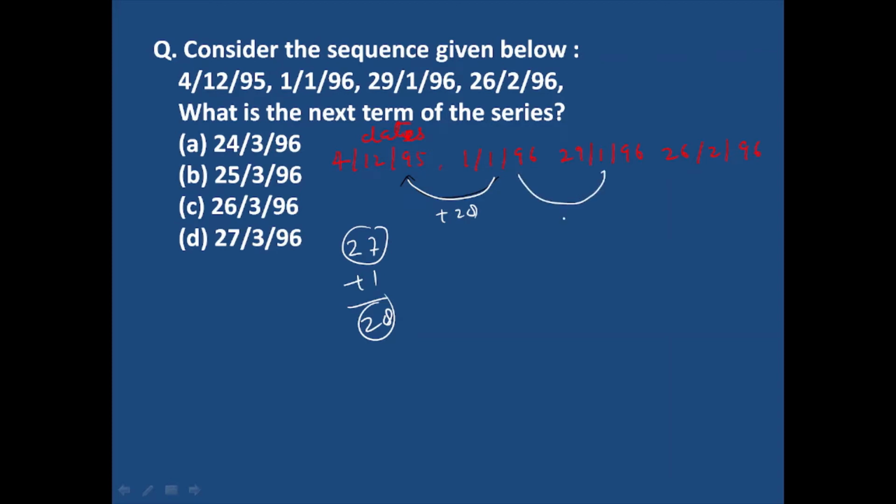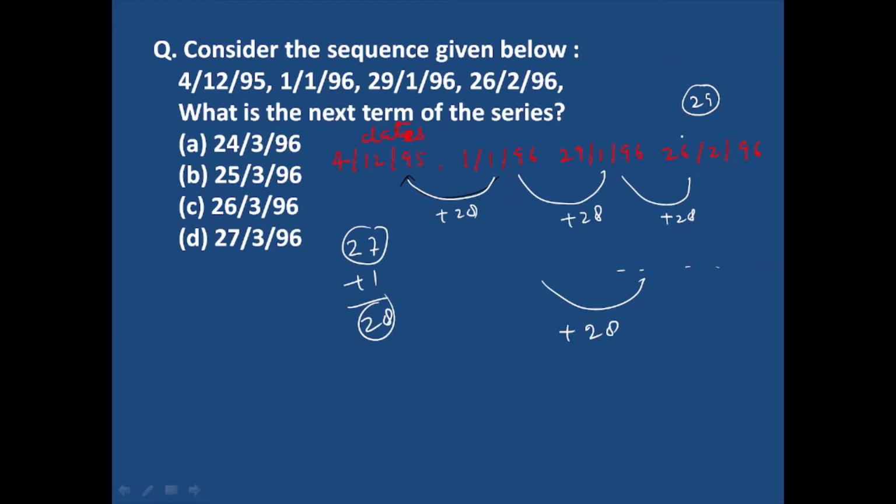Now this will also be difference plus 28. This is also plus 28, and the next date will be plus 28. So here this is 26th of Feb 1996, and you know 1996 is a leap year, and in the leap year February month consists of 29 days.